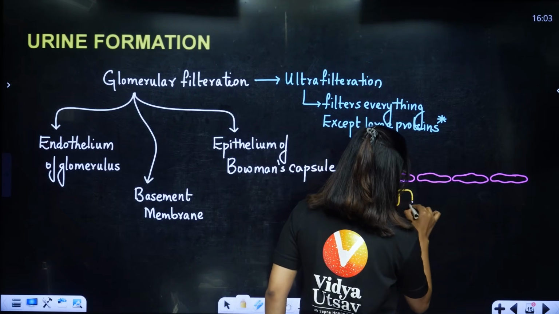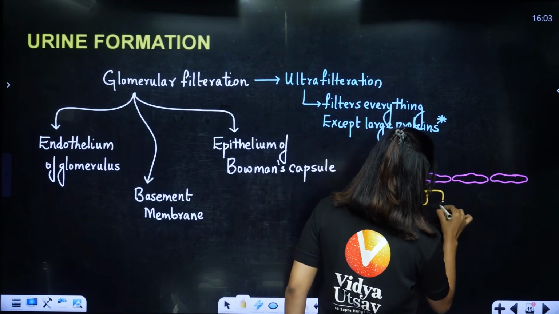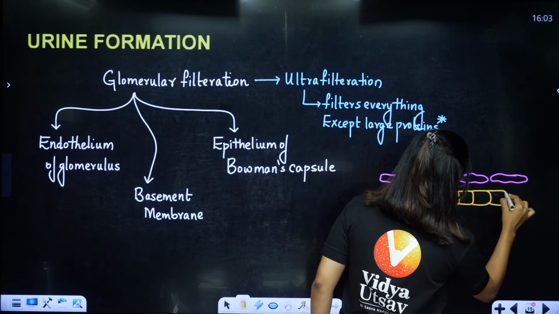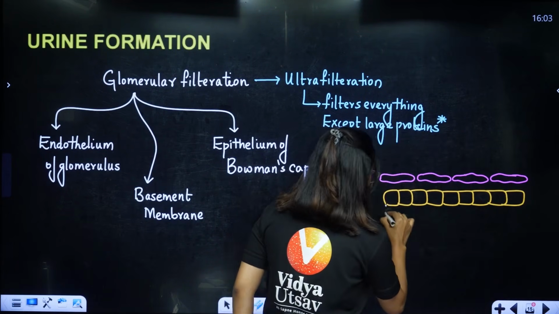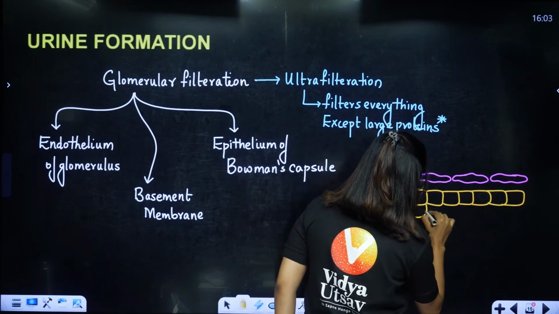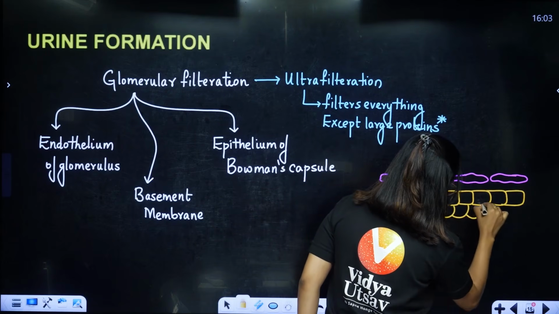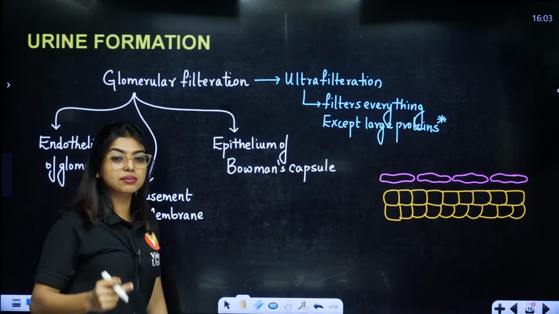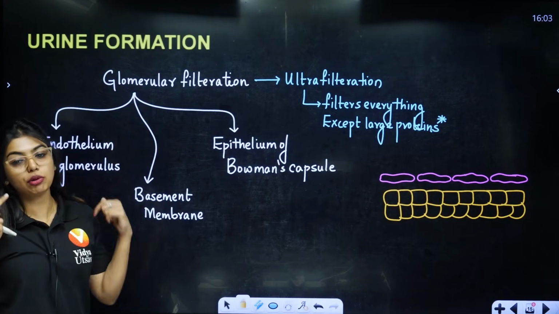Let's just draw it. The basement membrane will be there, like this. After that, students, comes the most important part, the epithelium of Bowman's capsule.